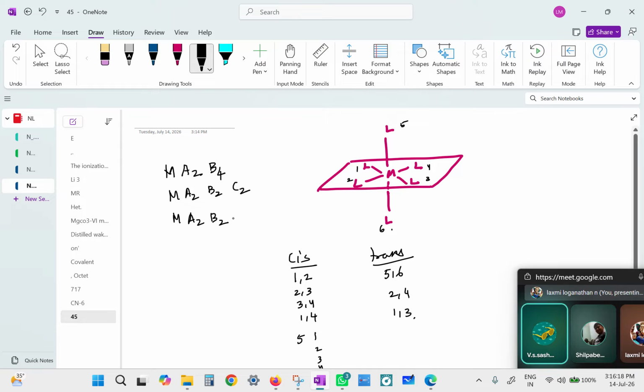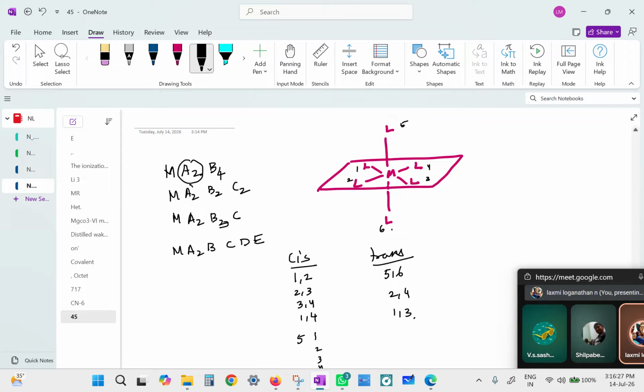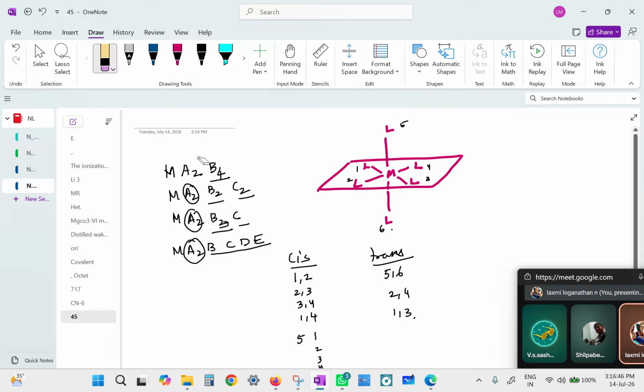One more is possible: Ma2bcde is also possible. The idea is we want 2 identical A ligands. As long as A2 is there, any form is possible. The other 4 can be totally different, 3 can be identical and 1 different, 2 can be identical and the other 2 identical, or all the other 4 can be identical to one another. Is that okay? This helps us to identify whether it is capable of exhibiting it.